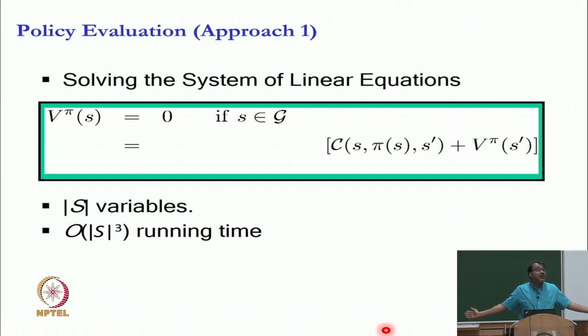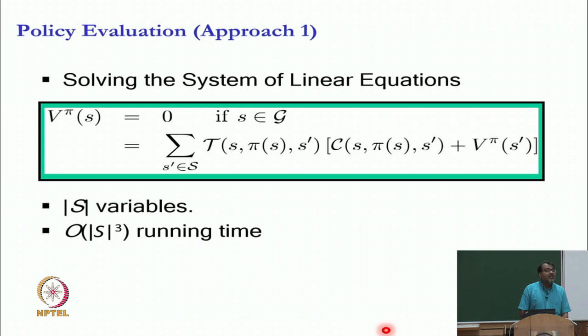Mod S, the cardinality of the state space. So, how do we deal with lots of S primes? We take an expectation. Why? Because we have to minimize the expected cost. And this is the point where we take an expectation. So, we take an expectation like this, and that is it.